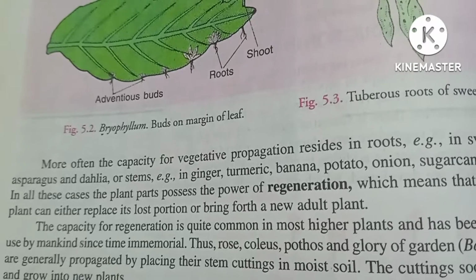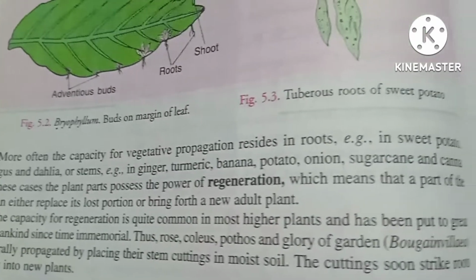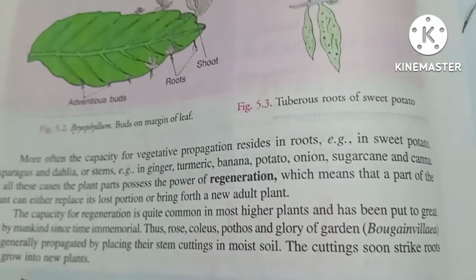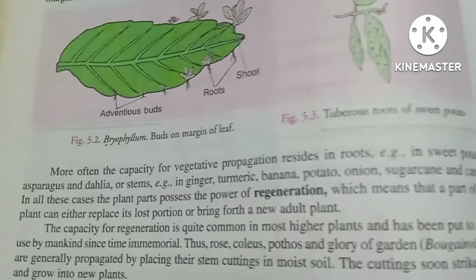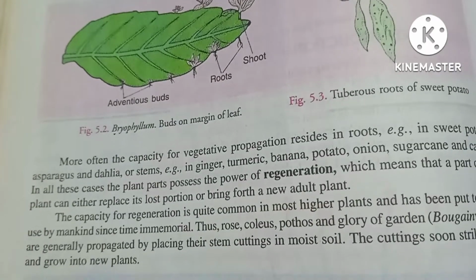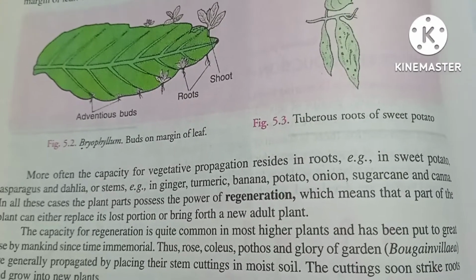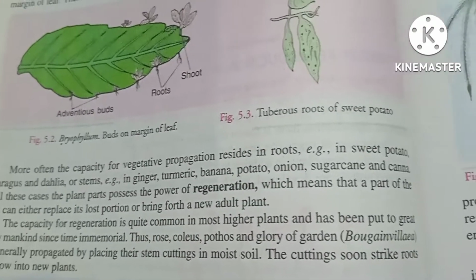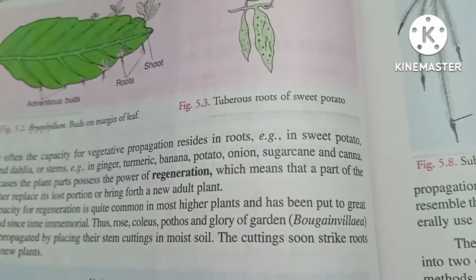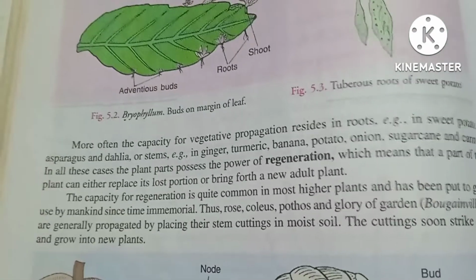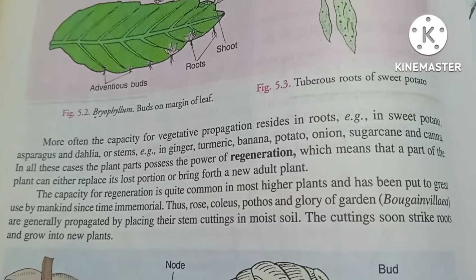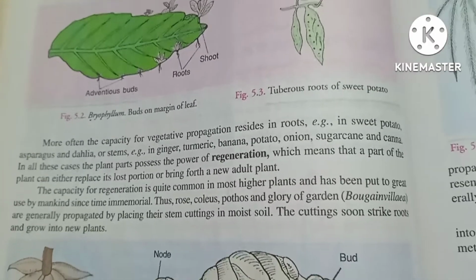The capacity of regeneration is quite common in most higher plants and has been put to great use by mankind since time immemorial. Thus, the rose, coleus, pothos, gloriosa, garden bougainvillea are generally propagated by placing the stem cuttings in moist soil.